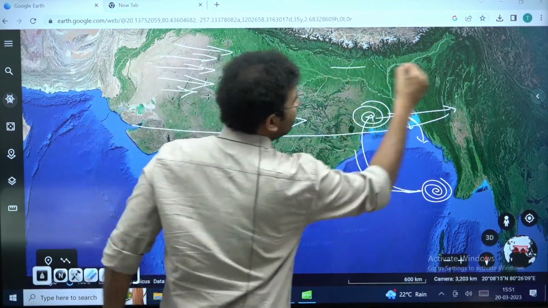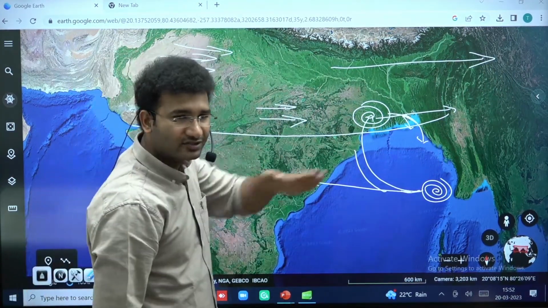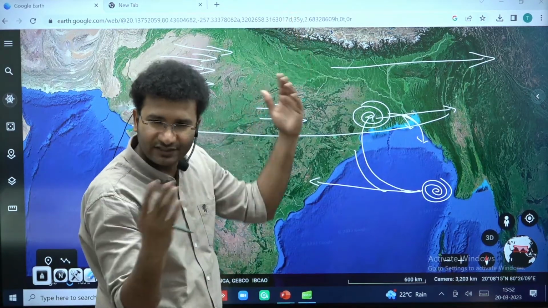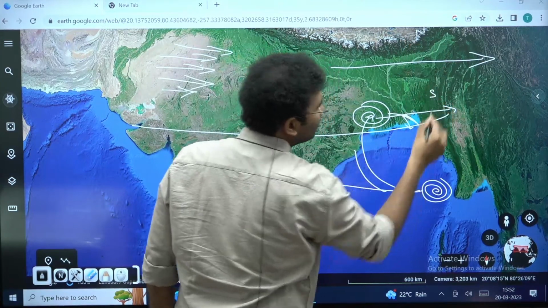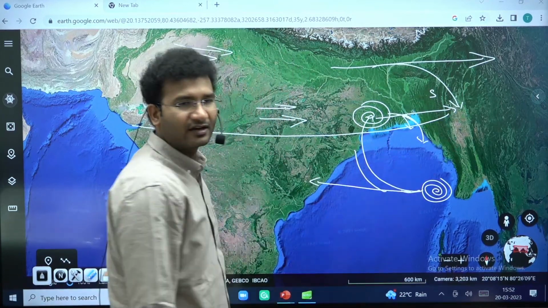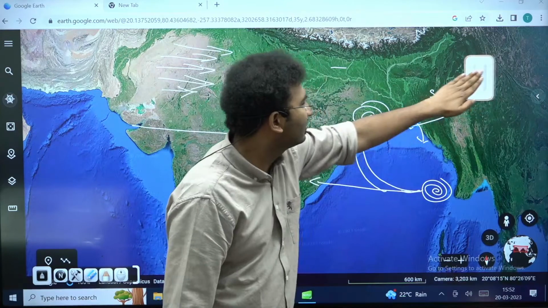If this is westerlies, if it is moving in this direction, what is the Coriolis force direction? Is it towards the north or towards the south? It is always towards the right, right? So let us assume I take this as north or south. So it is actually towards the right, right? It is moving in this direction, so it is towards its right.